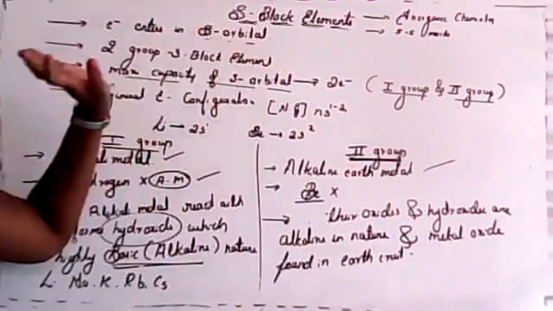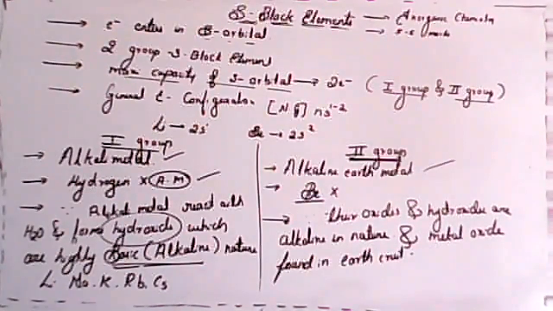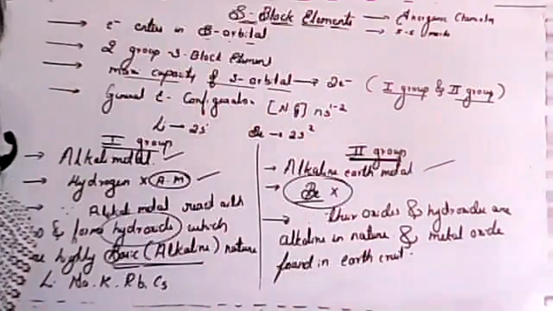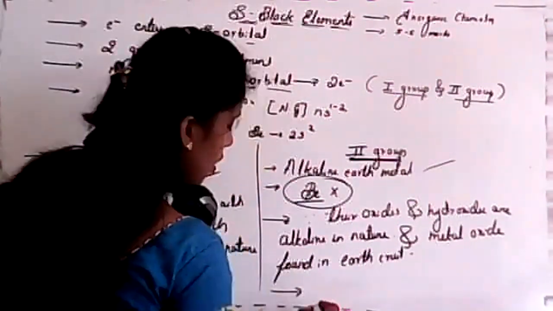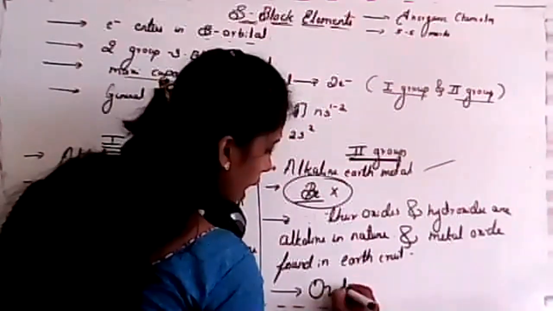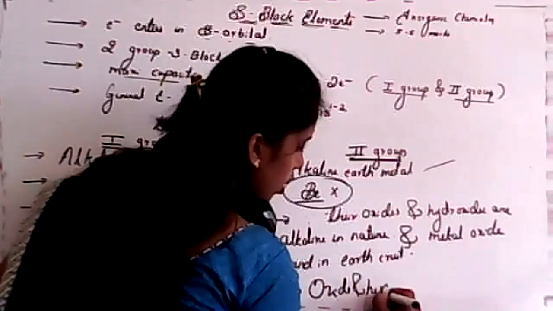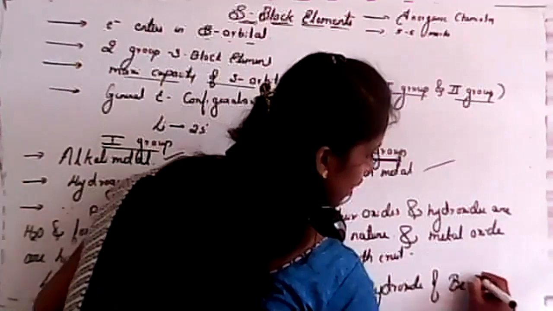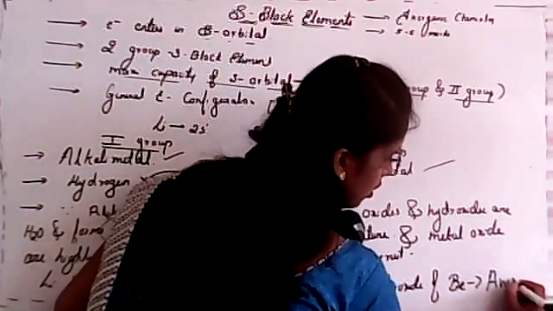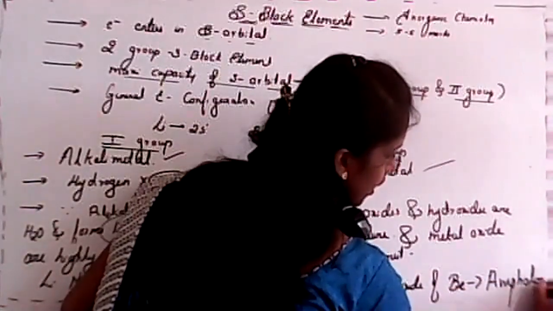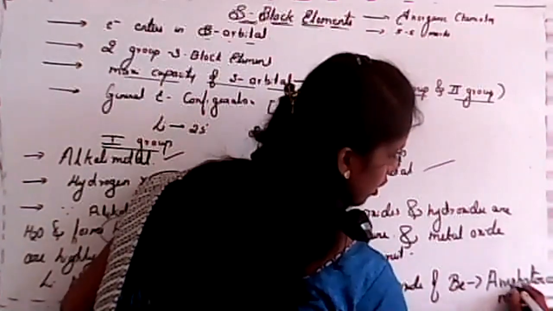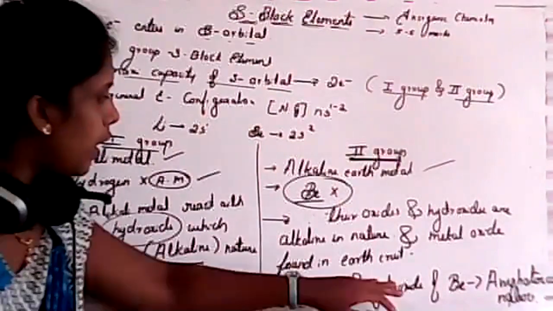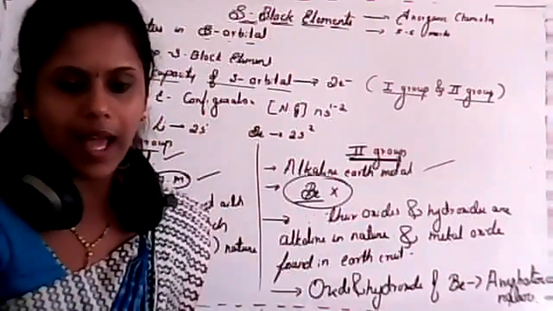That's why we call it alkaline earth metal. Beryllium is not considered an alkaline earth metal because the oxide and hydroxide of beryllium are amphoteric in nature. That means it can act both as acid and base.